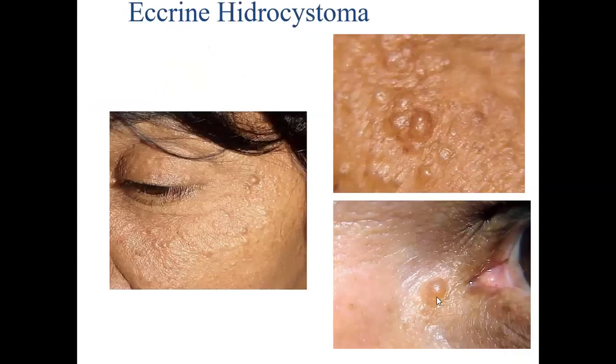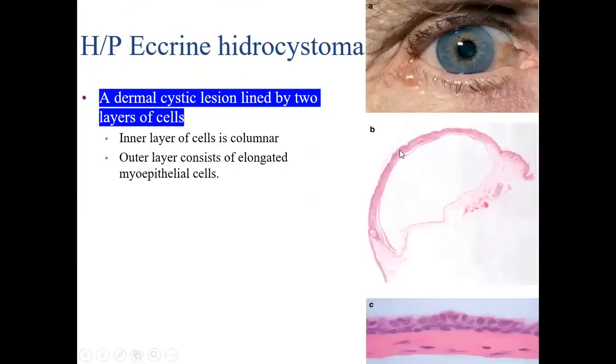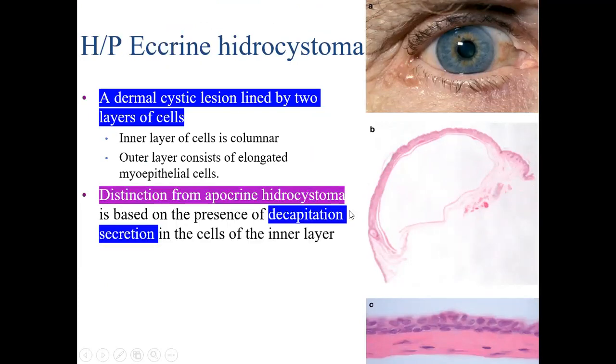Histologically, we find a dermal cystic lesion lined by two layers of cells. But the important thing is that there is no decapitation secretion. If decapitation secretion is seen, we'll discuss it in the next session, which is suggestive, and then we label it as apocrine hydrocystoma. But in this case, there is no decapitation secretion, so we would like to call it eccrine hydrocystoma.